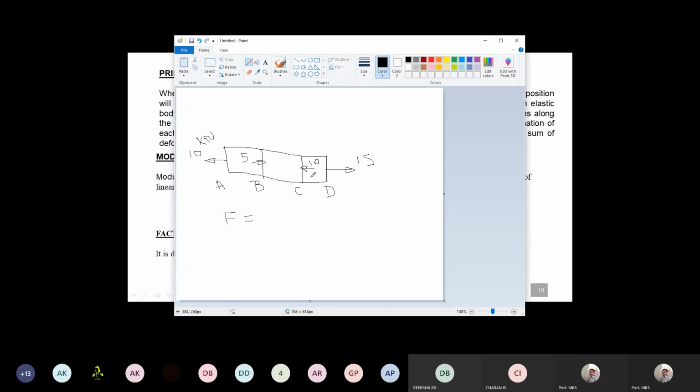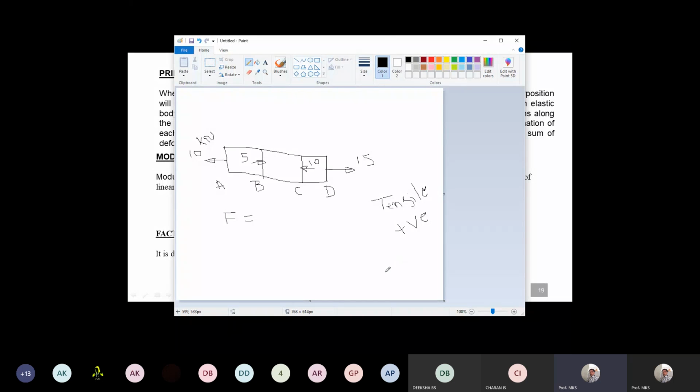In the principle of superposition, the forces which are tensile, we take as positive.